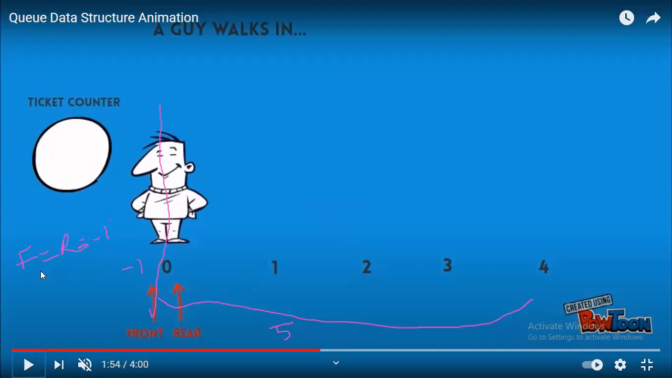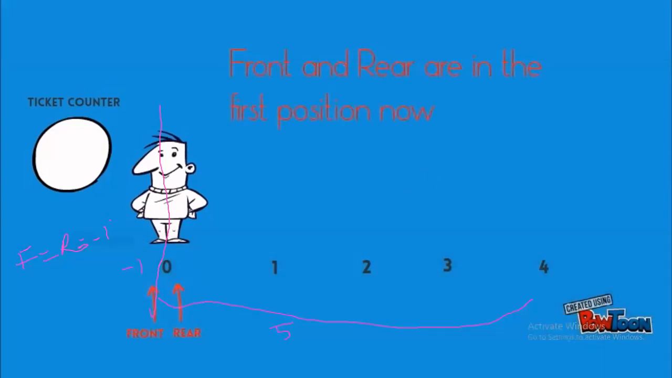You verify whether front and rear equal -1, right? If they equal -1, we see that the queue is totally empty. And when you initially insert the first element, both front and rear will point to this position. So you'll see this, right? So next what happens? When the first person enters, front and rear are both at the first position.